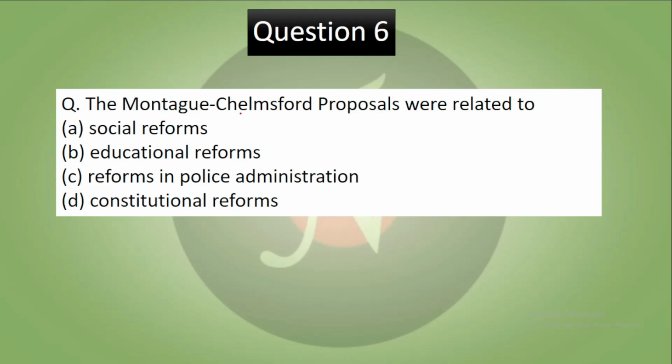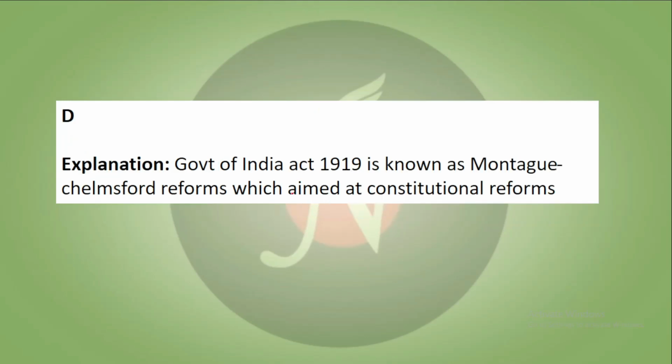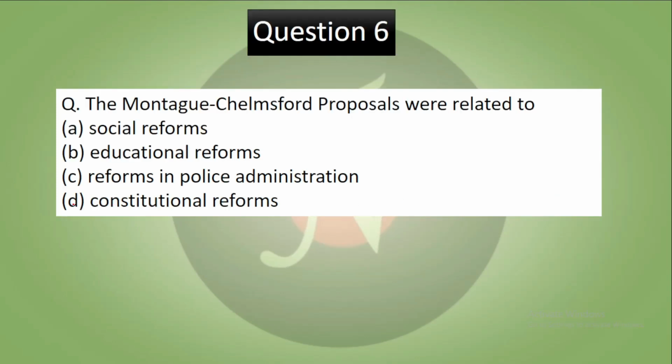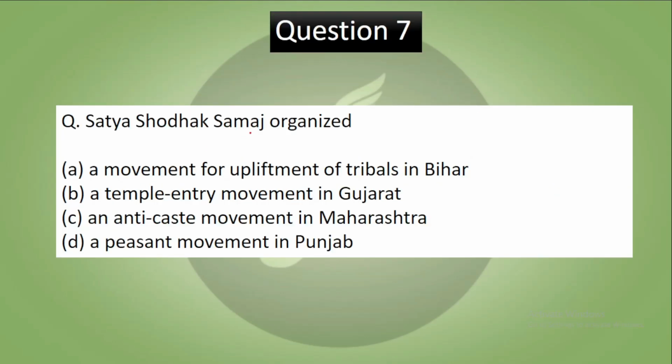Question 6. The Montagu-Chelmsford proposals were related to: social reforms, educational reforms, reforms in police administration, constitutional reforms. Pause the video, try to answer. So basically the correct answer is D. Why is it so? Because the Government of India Act of 1919 is also known as Montagu-Chelmsford reforms, which aimed at constitutional reforms.